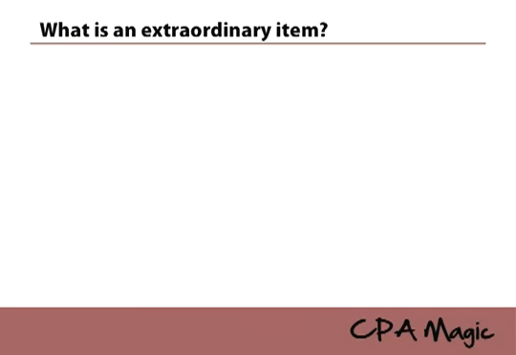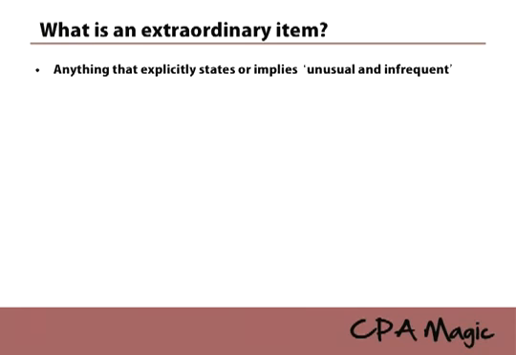And there is a golden rule here, which is anything that explicitly states or implies unusual and infrequent. It can be any event whatsoever. If the CPA says that it is unusual and infrequent, it is an extraordinary item. Do not ask questions, just know that.